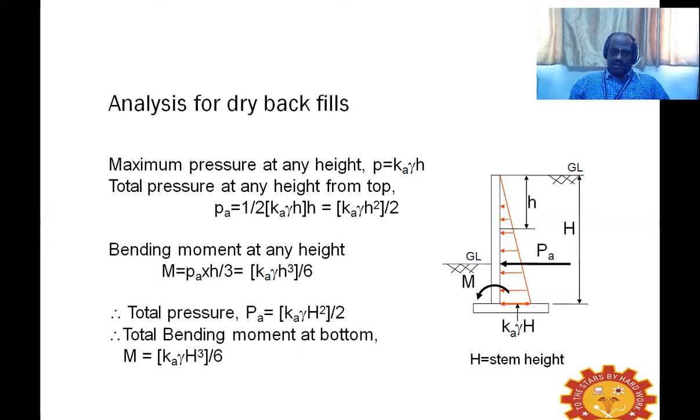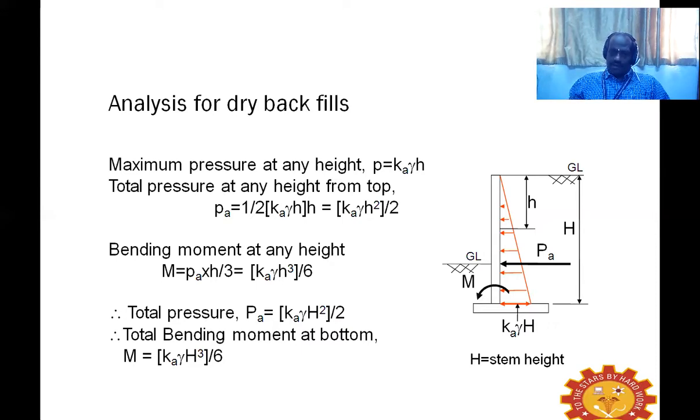When we say active pressure, it is nothing but the coefficient of active earth pressure, K suffix A, multiplied by the density of the soil and the height of the soil mass above the pressure line, so Ka gamma h square by 2 is going to be our pressure.